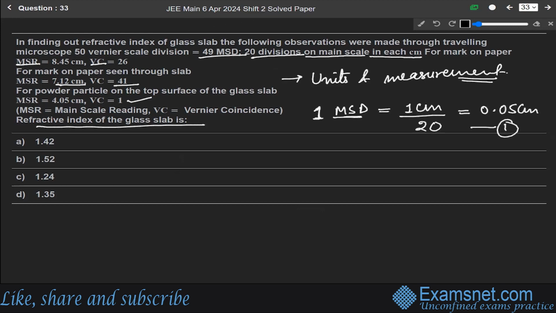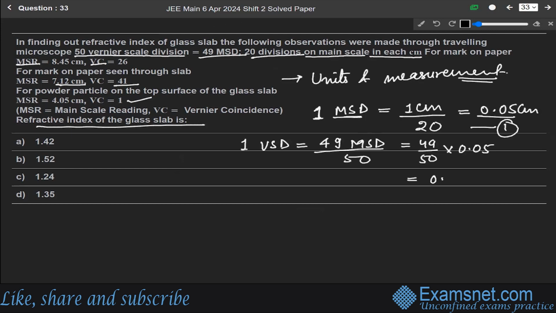Let us say this is first. And one vernier scale division: it says that 50 vernier scale divisions equal 49 main scale divisions. So one vernier scale division is equal to 49 over 50 MSD, and 1 MSD is 0.05.